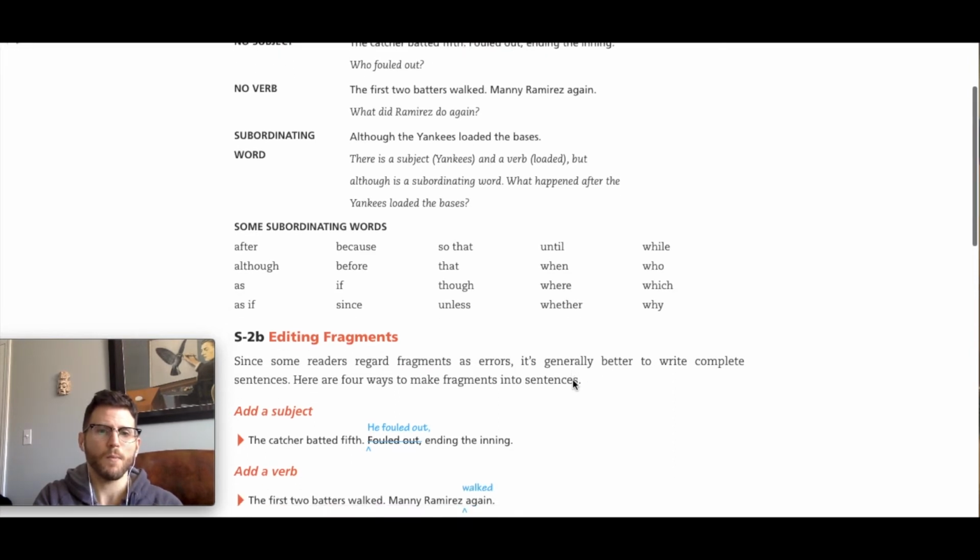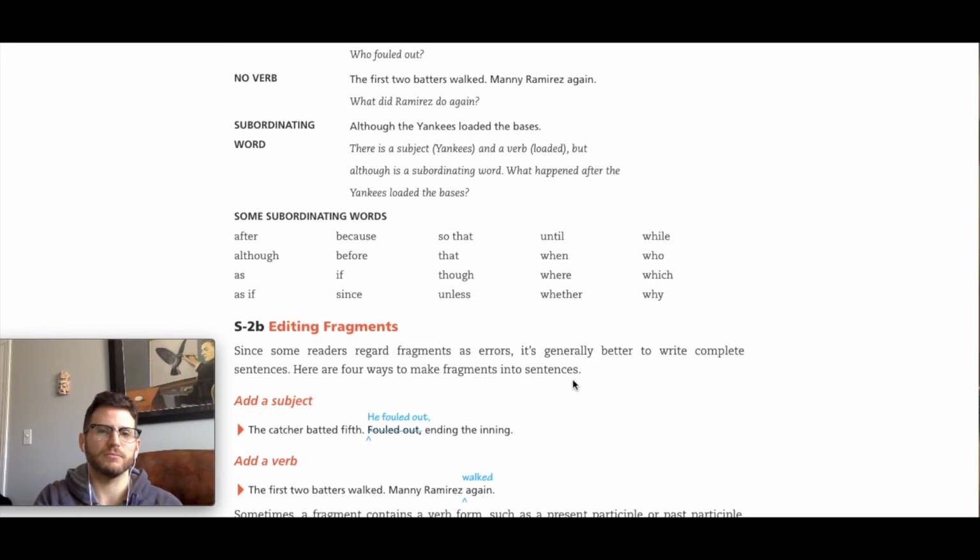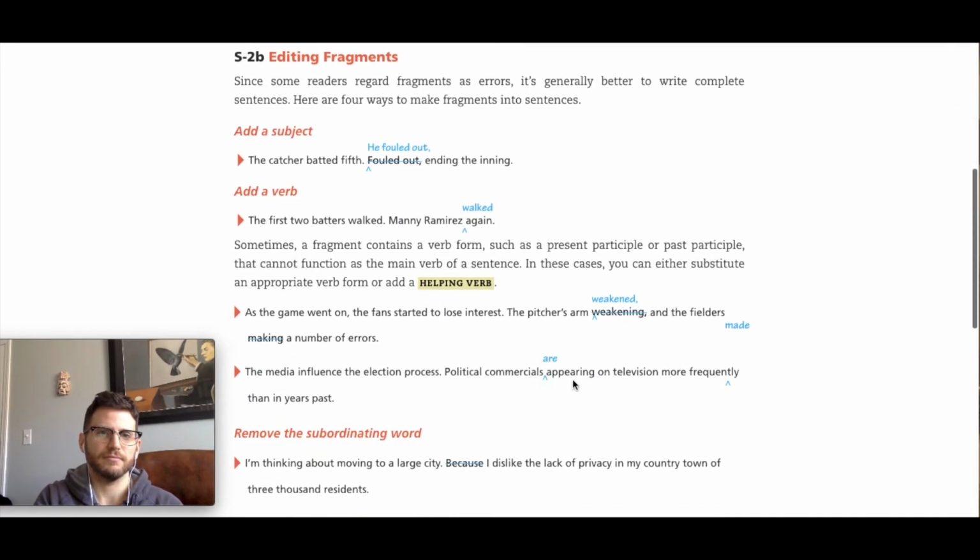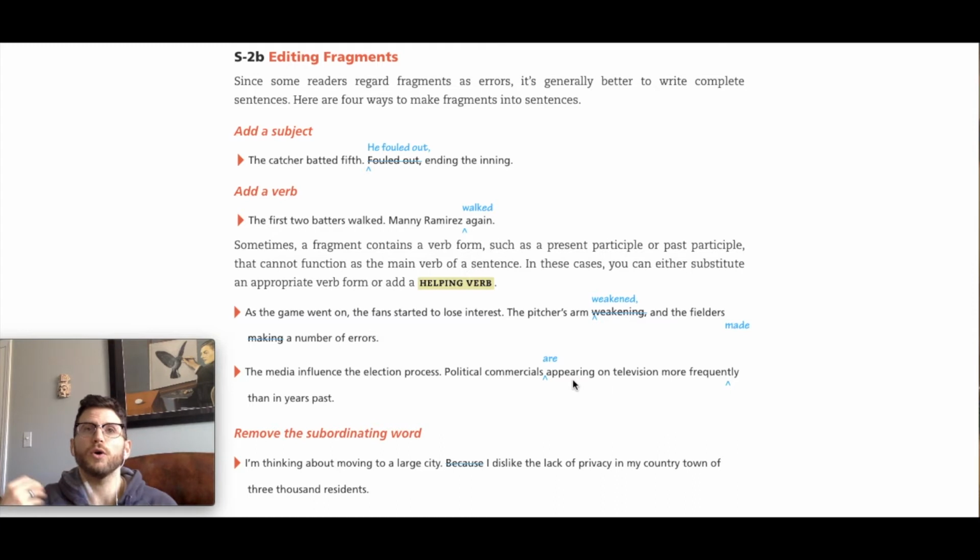Now, how do you fix them? Well, if you've got fragments, you first have to be able to identify them as such. Once you identify that they are fragments, you need to identify what kind of fragment they are. Is it the kind of fragment that's missing a subject, the kind missing a verb, or the kind that is a dependent clause?